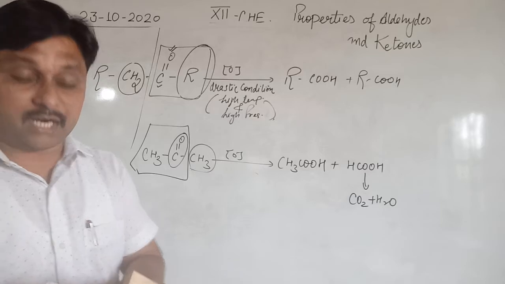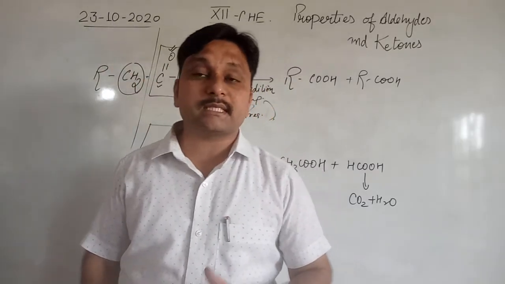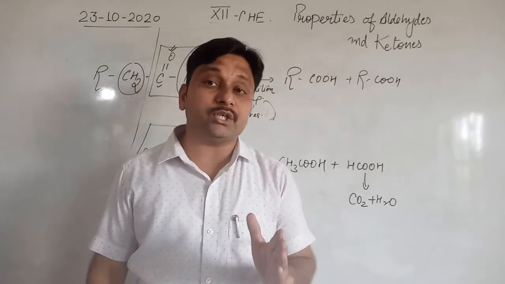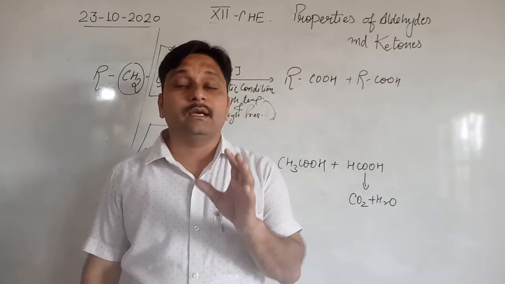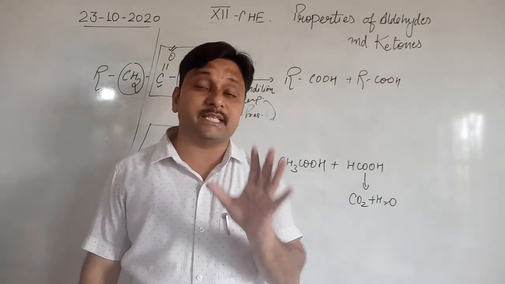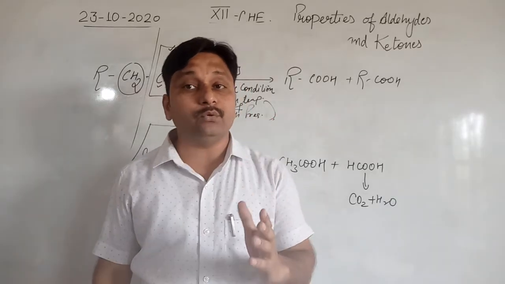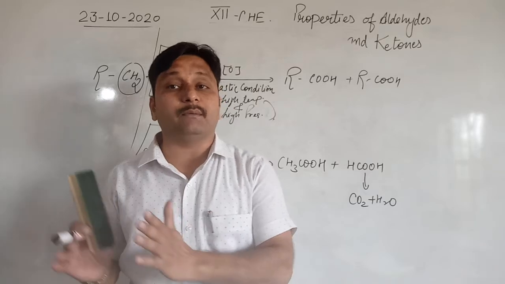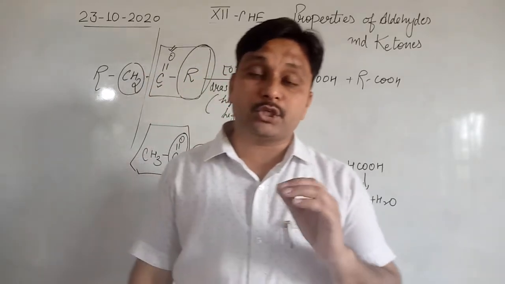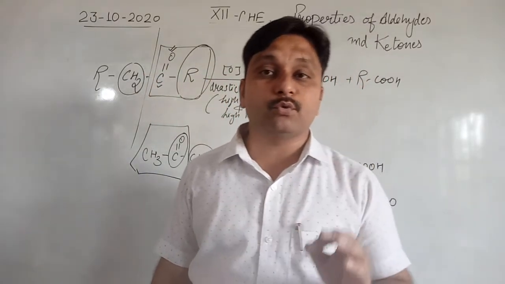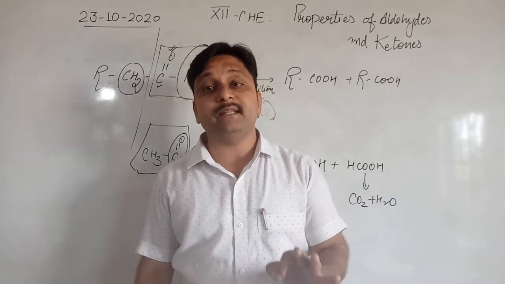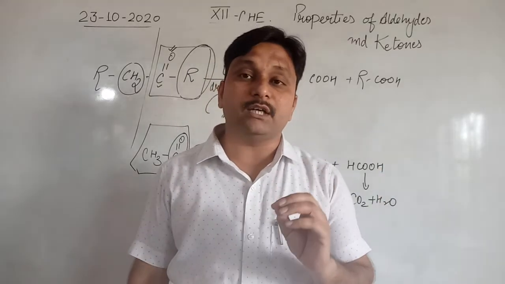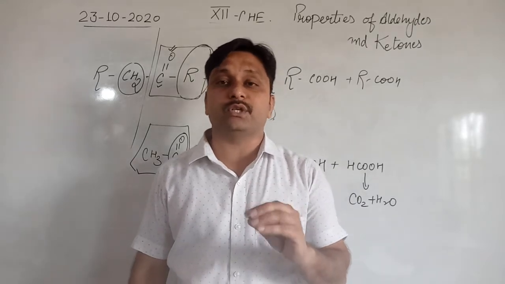Clear? So this is the part of the ketones. Ketones in drastic conditions, meaning high temperature or high pressure in the presence of a strong oxidizing agent, convert into, or oxidize into, a carboxylic acid, but with a lesser number of carbon atoms. And this shows Popoff's rule. Popoff's rule means the CO will stay with the lesser number of carbon chain. That is the part of aldehydes and ketone oxidation.